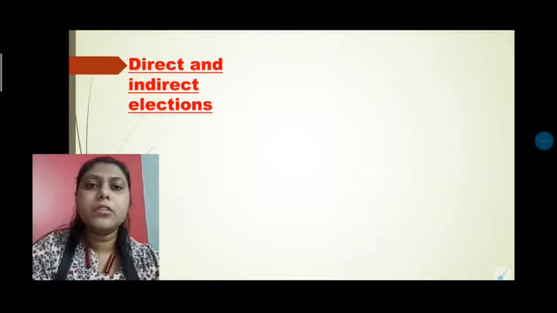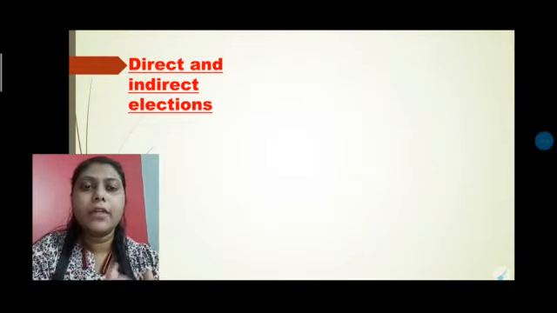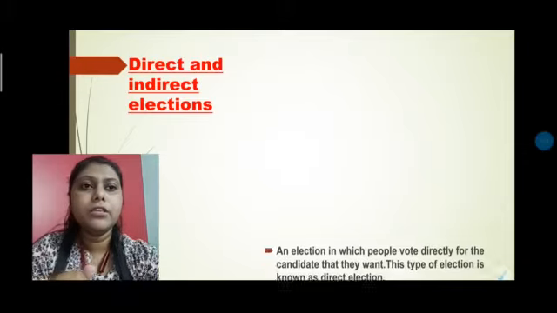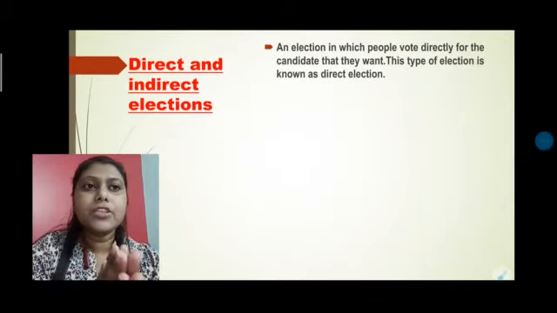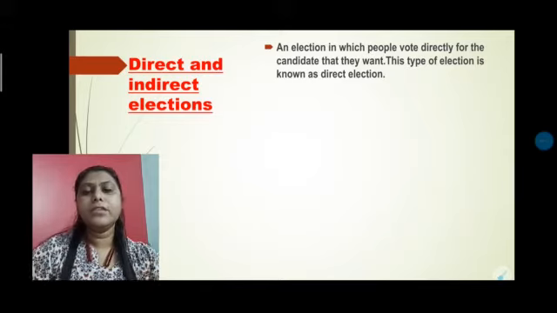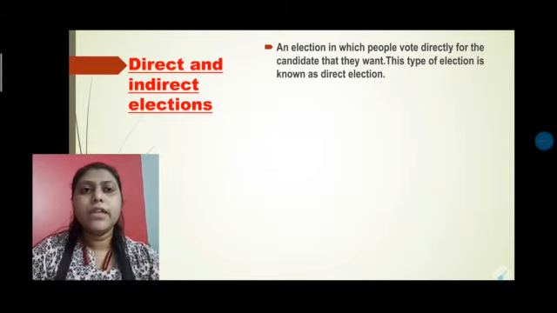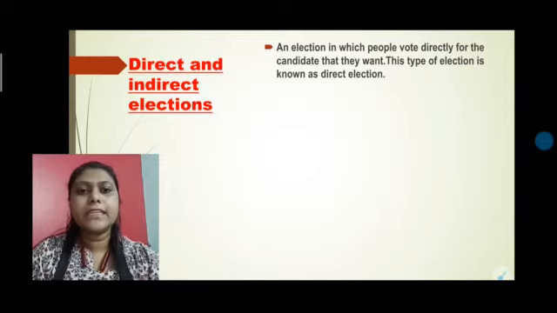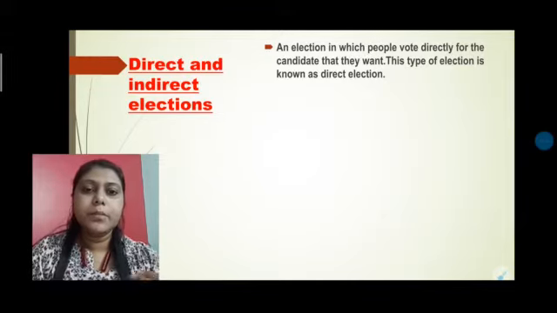Now we have to know a little bit about the meaning of direct and indirect election. An election in which the people vote directly for the candidate that they want is known as a direct election. Direct election means whenever we go to vote and choose a candidate, that candidate is appointed as a representative of our country or our area.